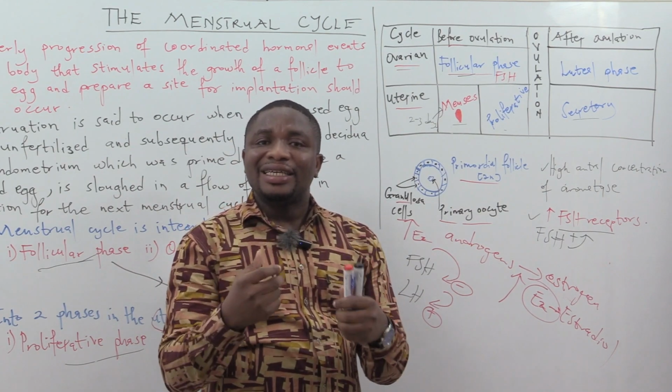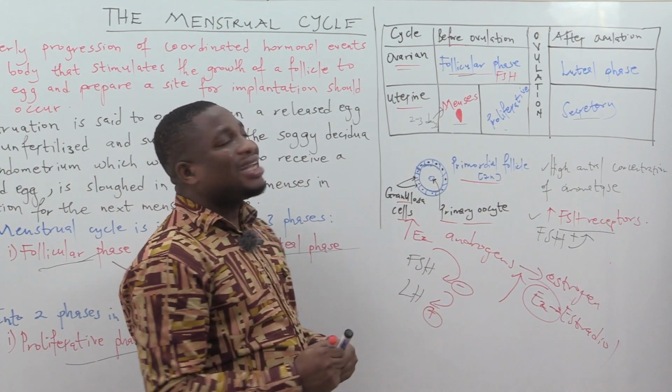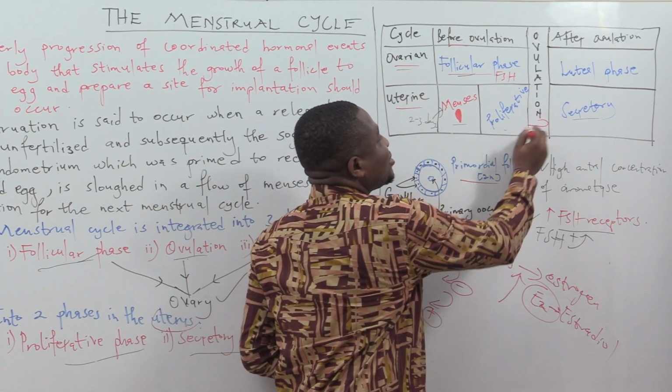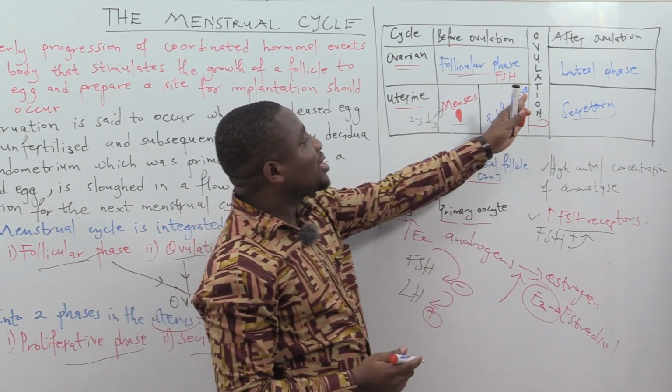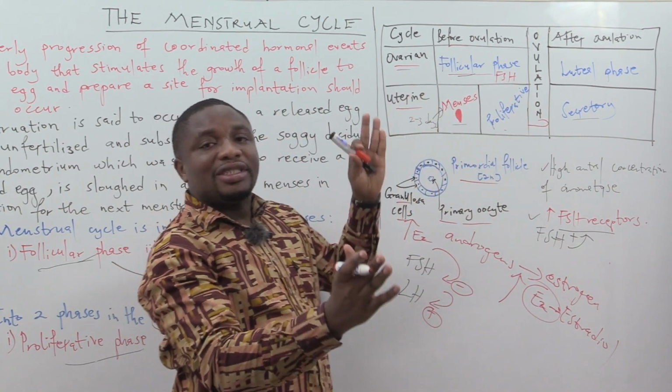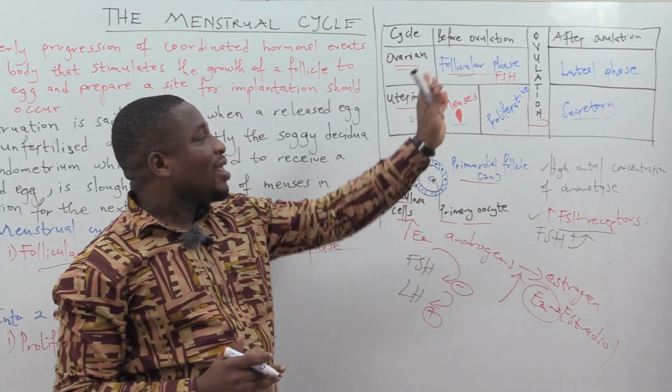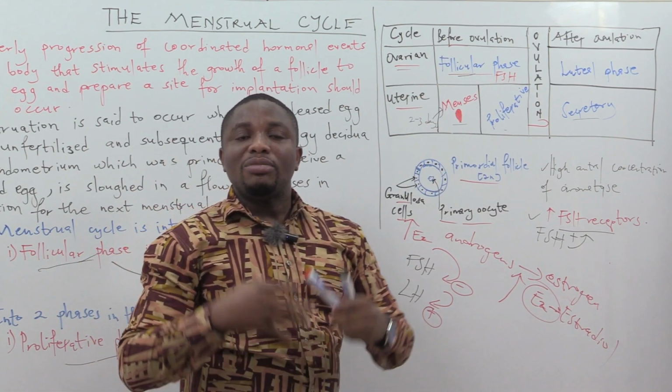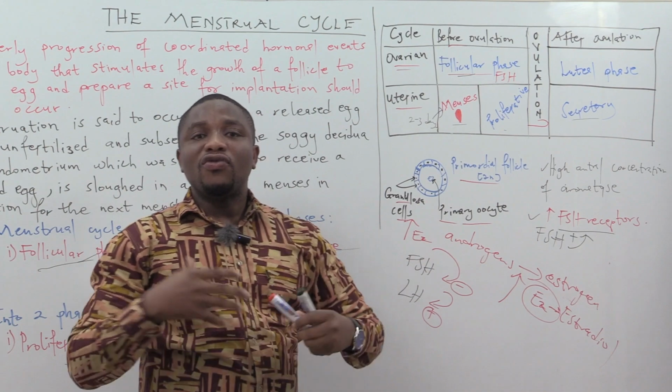The moment the egg is released, we call that phase the ovulation phase. That's what we call ovulation, which separates the two phases, that's the follicular and the luteal. So the moment the egg is released, we call that ovulation.